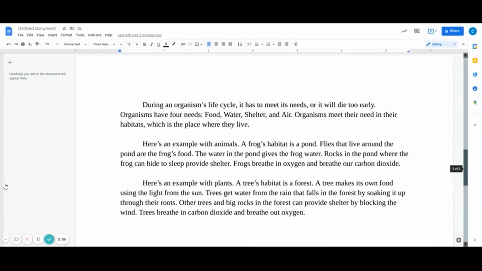Here's an example with plants. A tree's habitat is a forest. A tree makes its own food using the light from the sun. Trees get water from the rain that falls in the forest by soaking it up through their roots. Other trees and big rocks in the forest can provide shelter by blocking the wind. Trees breathe in carbon dioxide and breathe out oxygen.